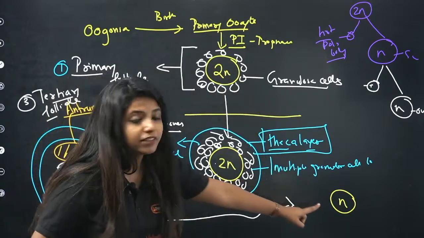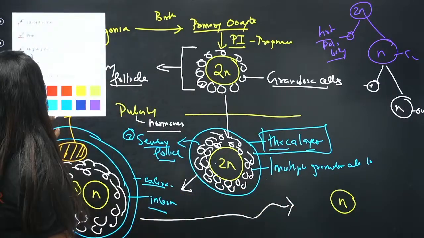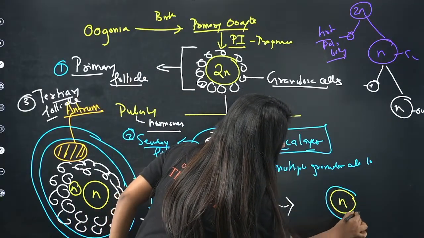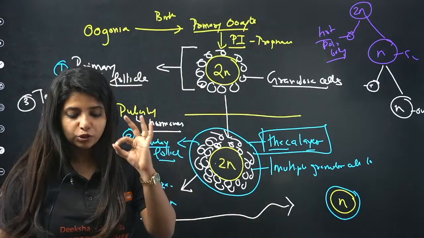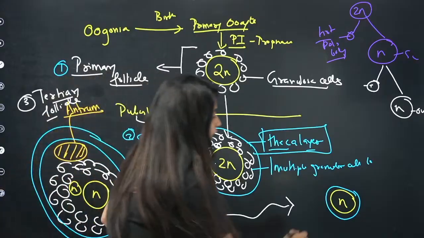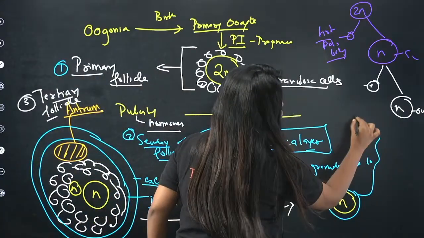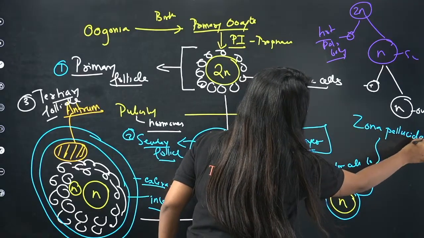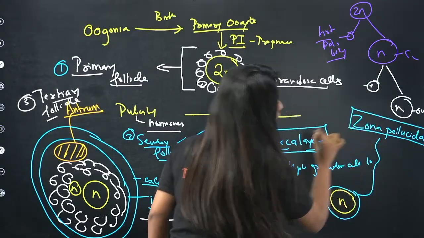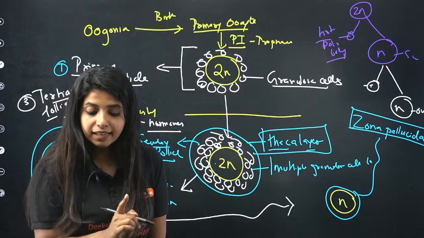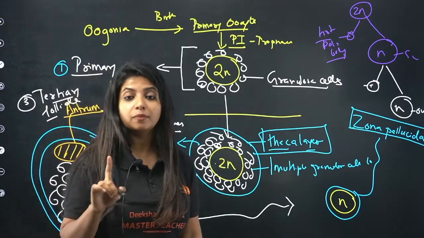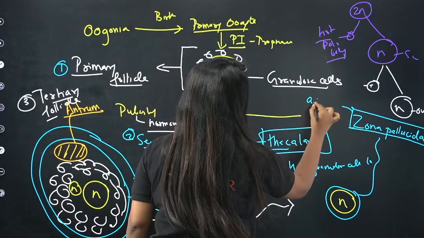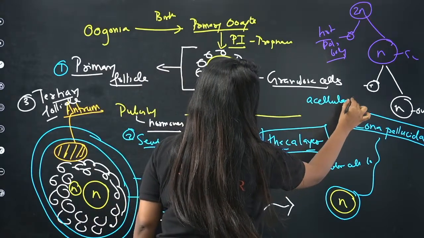Okay, so now we had the secondary oocyte. The secondary oocyte says that it is going to form a new layer around itself. And the name of this layer is super important. What is the name of this layer? It is known as zona pellucida. Zona pellucida. It is a non-cellular layer, that means acellular. It does not have any cells being formed. It is an acellular layer.